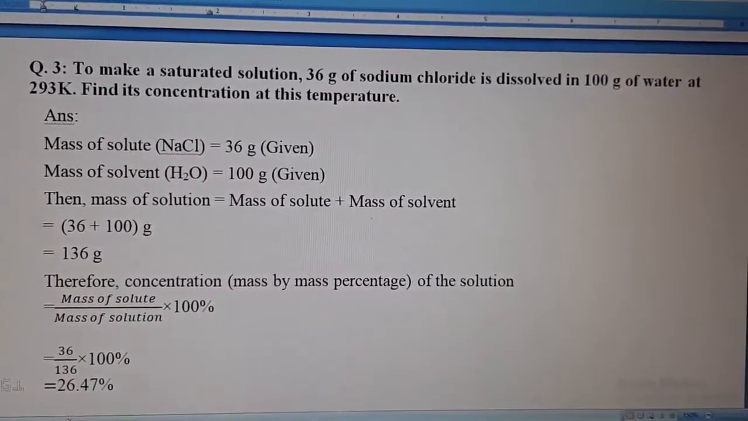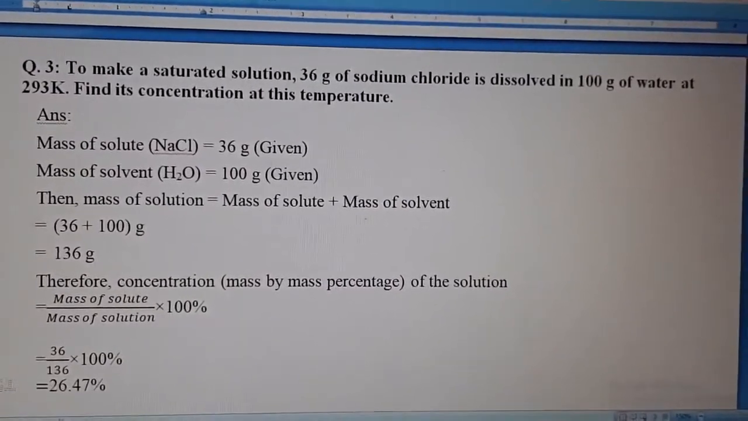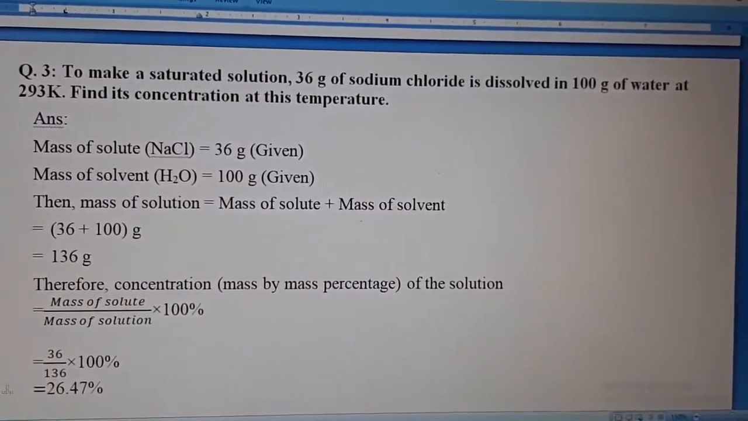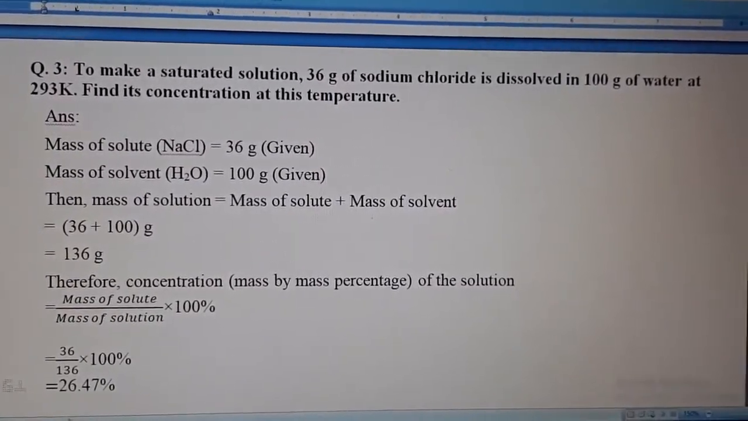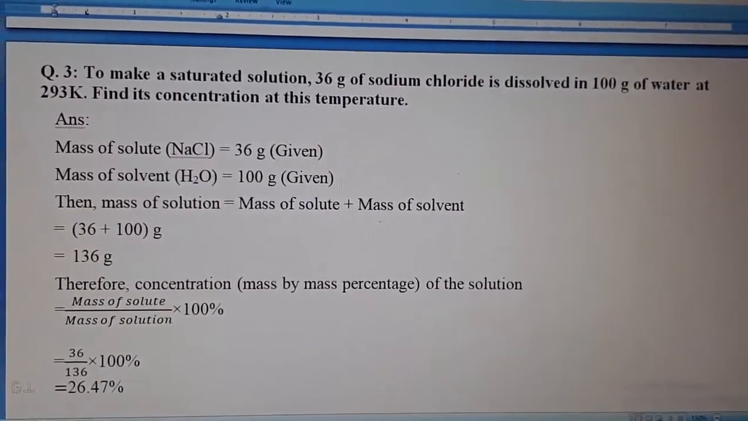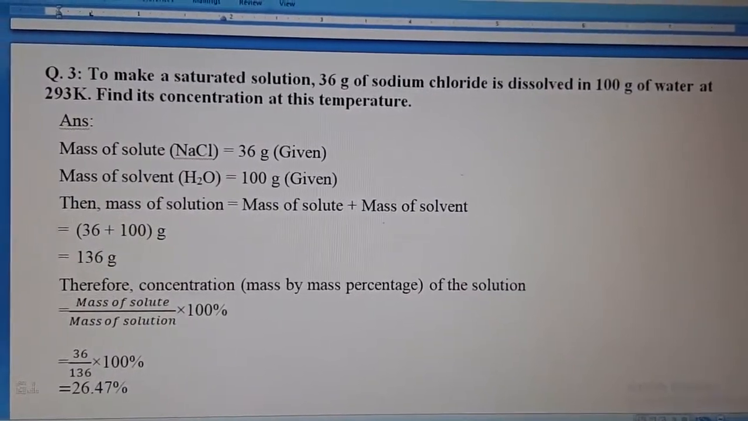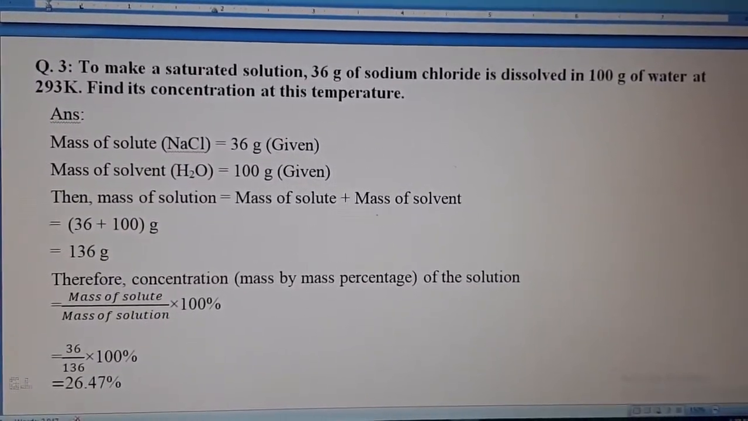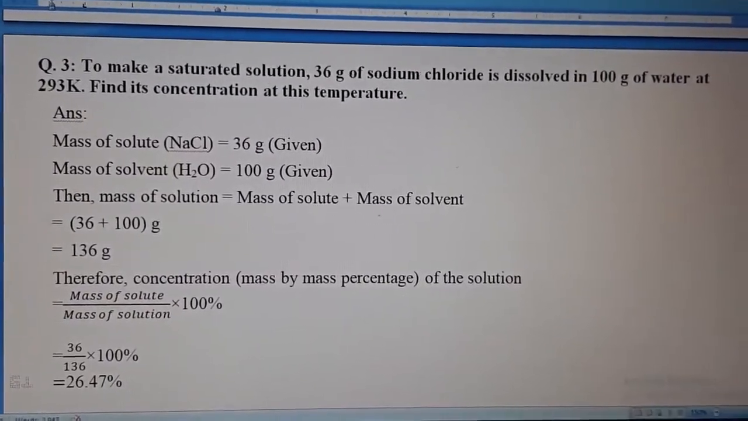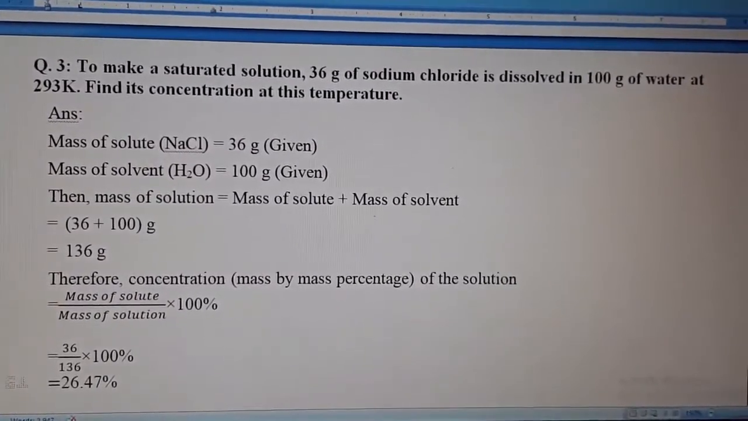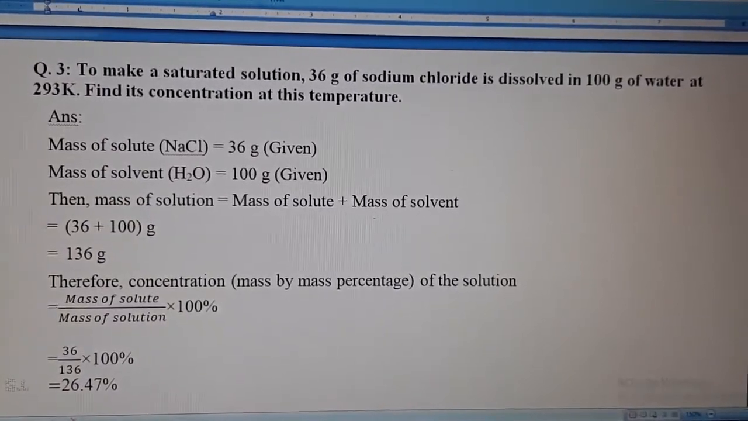How to calculate? Mass of solute plus mass of solvent, that is 36 gram of sodium chloride plus 100 gram of water. That will give 136 gram, that is equal to mass of solution. So just substitute the values, you will get the answer. 36 by 136 into 100. So that will be equal to 26.47%. Do not forget to put the sign of percentage.